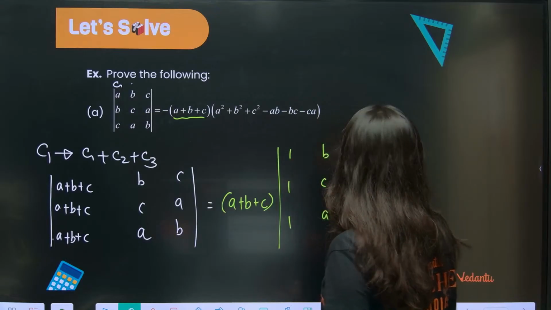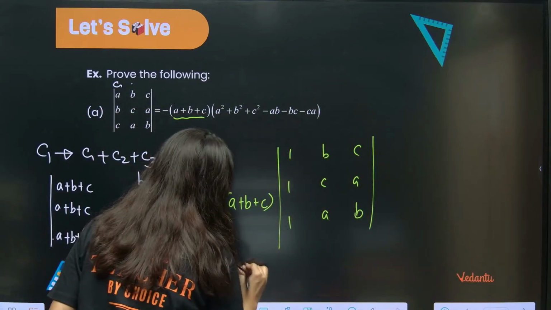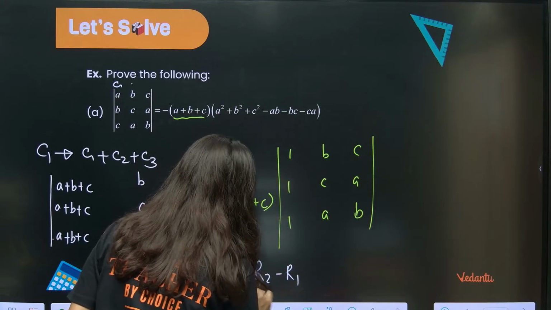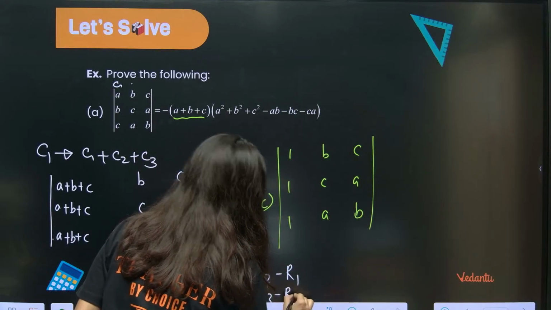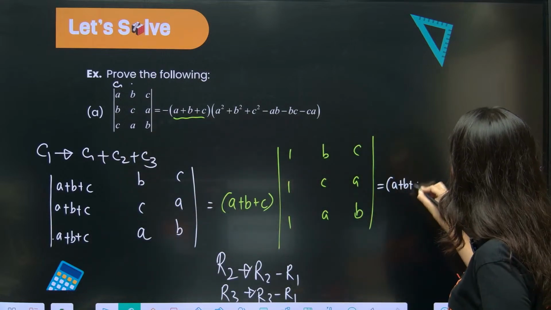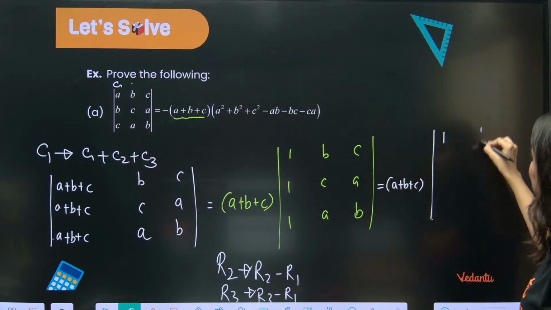The moment you got 1, 1, 1, what is the operation now? Row operation. R2 goes to R2 minus R1 and R3 goes to R3 minus R1. So what will this become? A plus B plus C will stay outside. And now this determinant will be what? Row 1 is the same: 1, 1, 1.